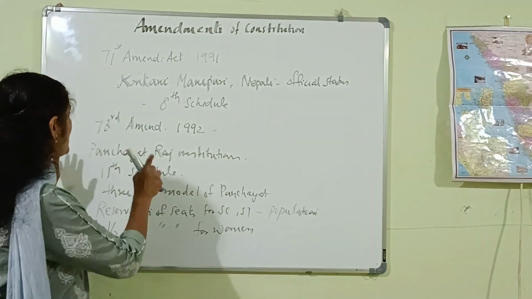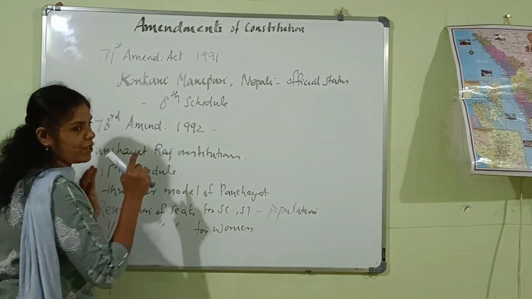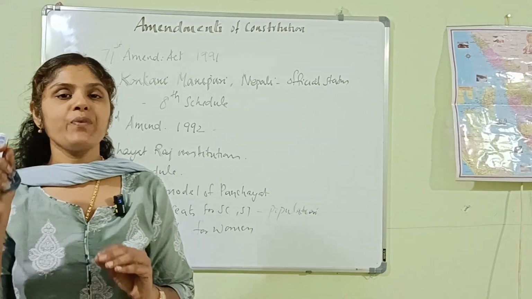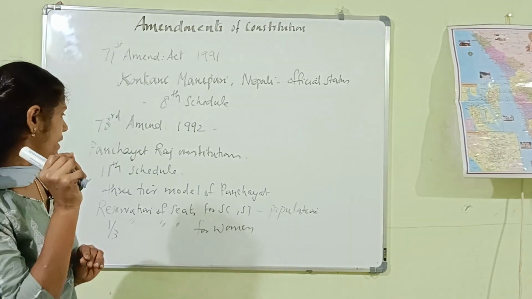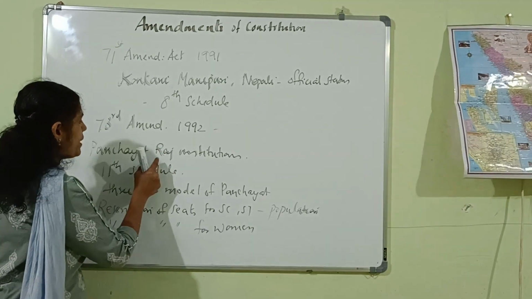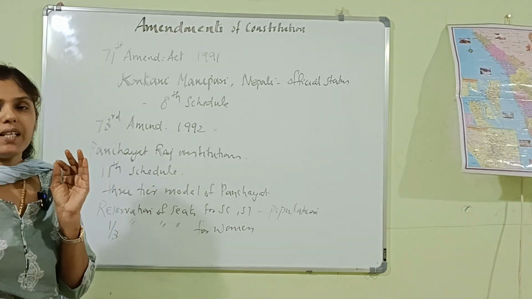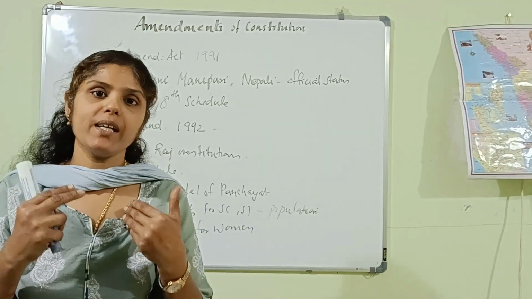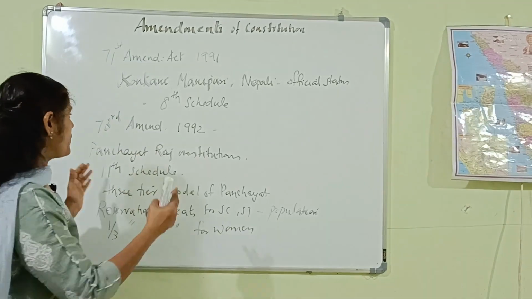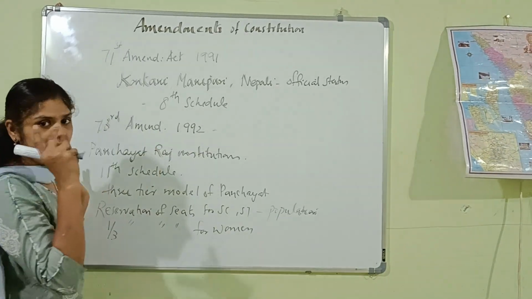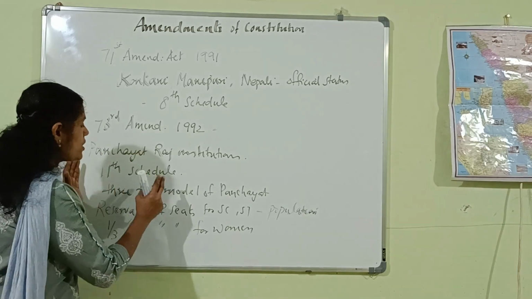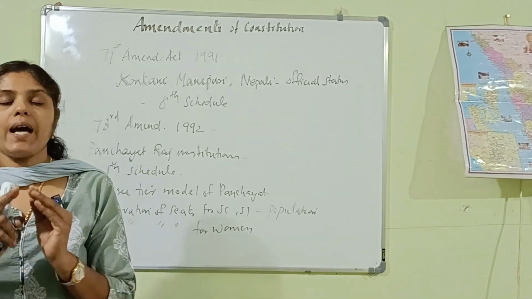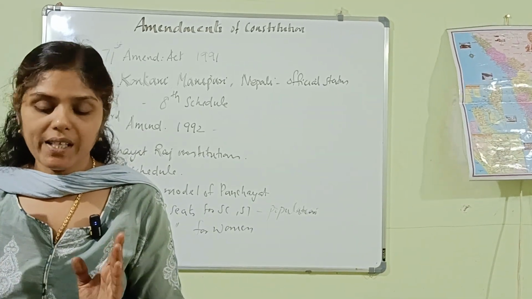The next one is the 73rd Amendment Act of 1992. It's a very important Amendment Act. As per this Act, Panchayati Raj Institutions were included in the Indian Constitution. Provisions for Panchayati Raj Institutions were included, and the 11th Schedule was included in the Indian Constitution as per the 73rd Amendment Act of 1992.